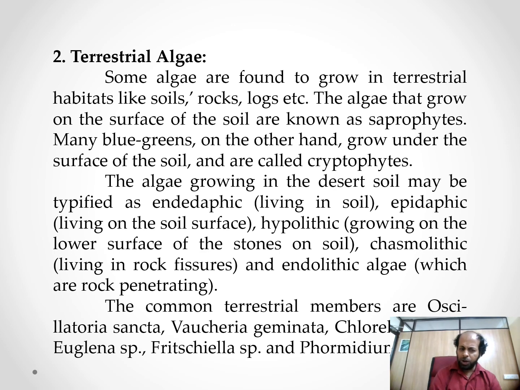Hypolithic, growing on the lower surface of the stones on the soil. Chasmolithic, living in the rock fissures, and endolithic algae, which are rock penetrating. The common terrestrial examples are Lyngbya, Nostoc, Chlorella, Euglena, Cryptomonas, Formodium.